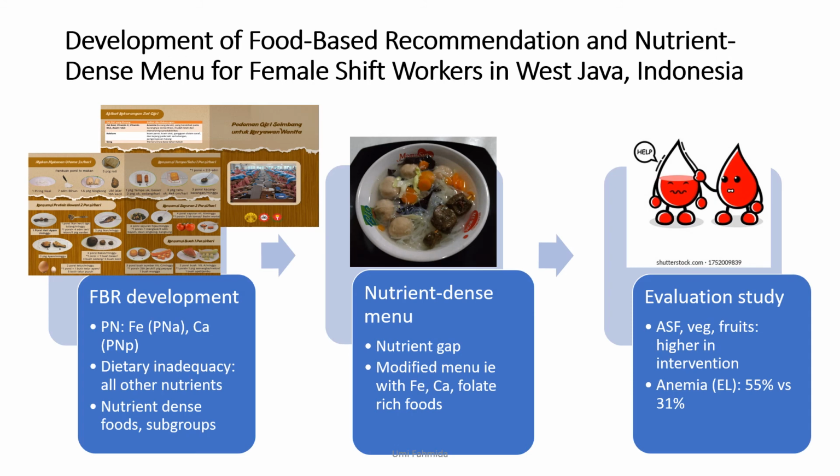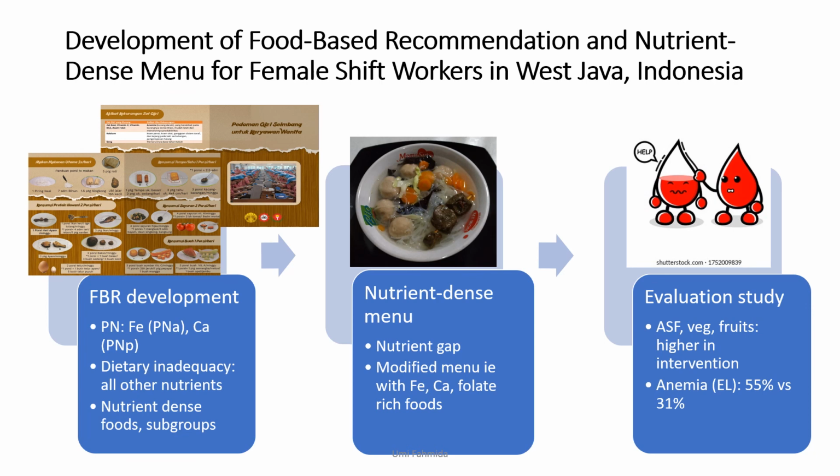And another alternative is in the setting of the workplace. For example, after developing the optimized FBR for the female workers in the night shift, we identified that some nutrient gap remains, and then we made use of this nutrient gap to enrich the food provided by the factory canteen.